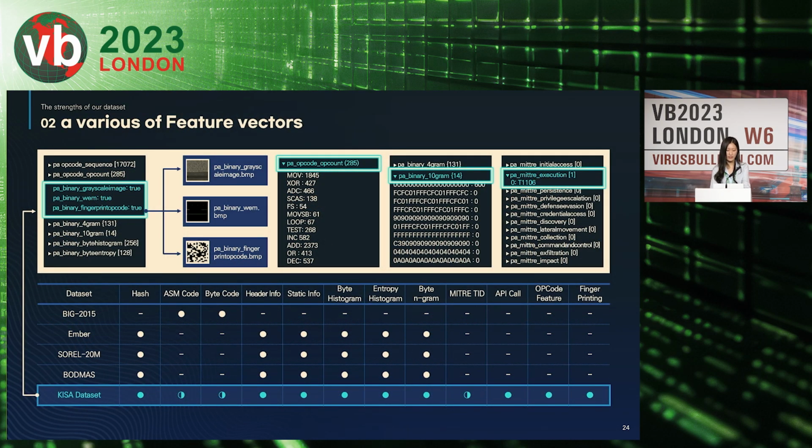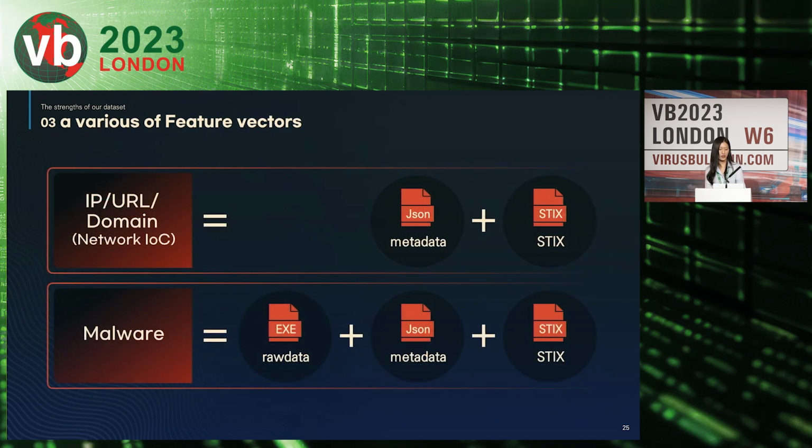Third, I would like to emphasize the features that come in various types in our metadata. The extracted features include basic things such as function byte, entropy, histogram, as well as dynamic analysis features that require a significant amount of time to be extracted. And the composition of our AI data set is shown on the following screen. By default, all IOCs are provided as metadata in STIX format, and for malware, the original files were collected and provided.